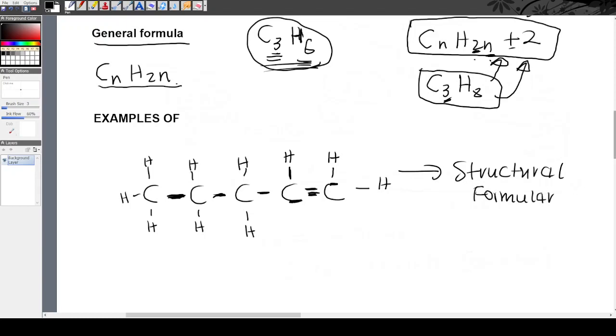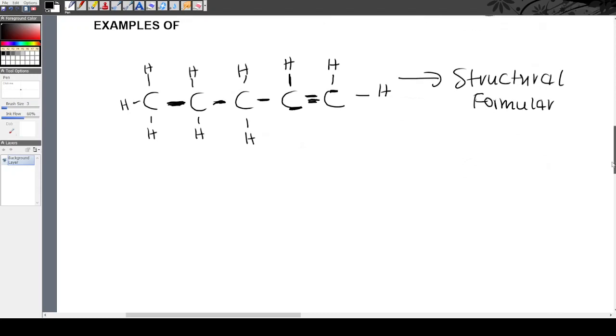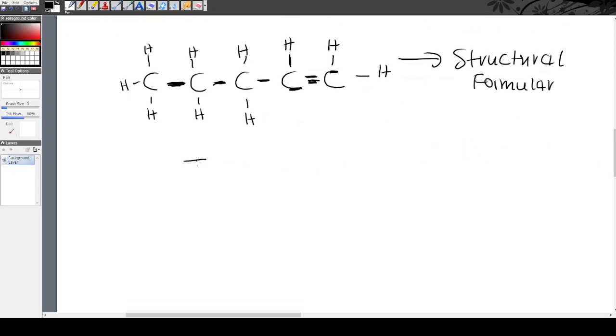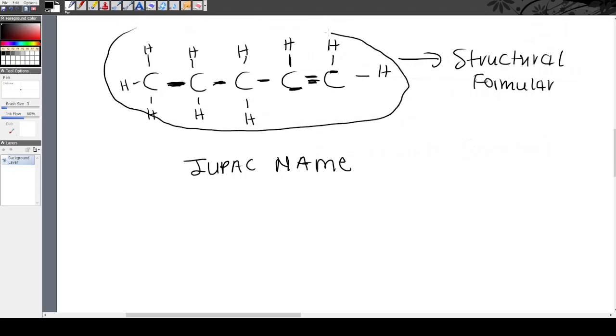So we will see ke ngoku the IUPAC name. Let's write the IUPAC name of this compound. Uba yintoni igama lale compound lena? What is the name of this compound? Well, we see a double bond. It means it belongs in the family of alkenes. So izophela ngo-ene, i-parent chain. Then the beginning part, it's the number of carbon atoms. Bazingaphi? 1, 2, 3, 4, 5. There are 5 carbon atoms.